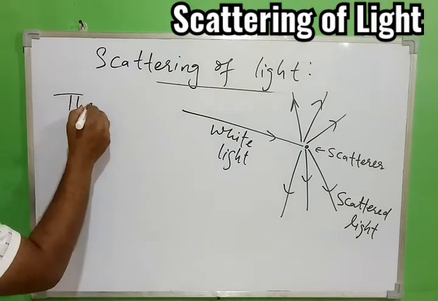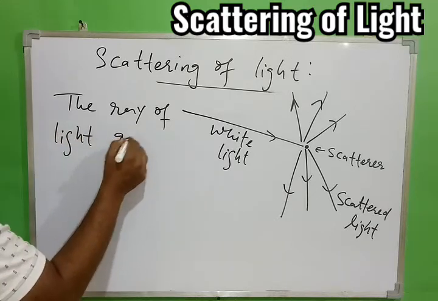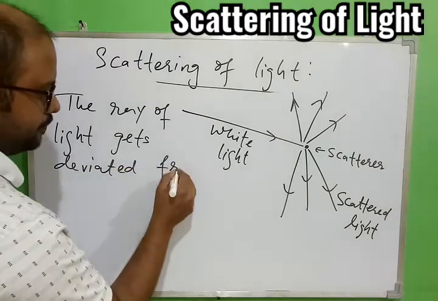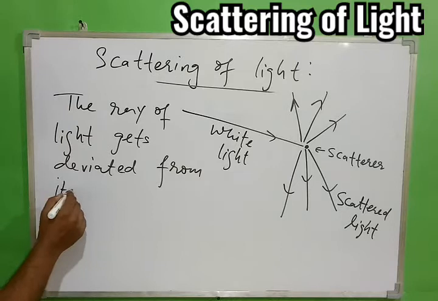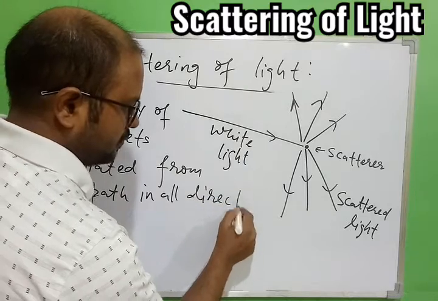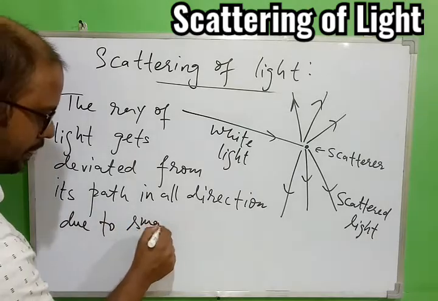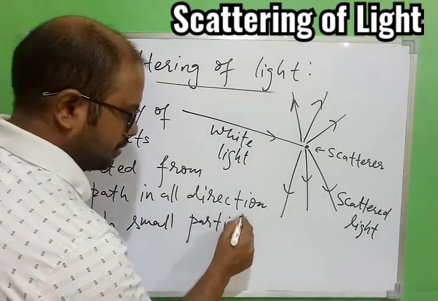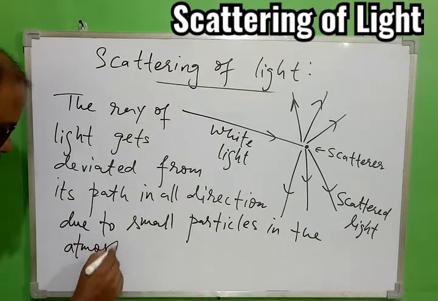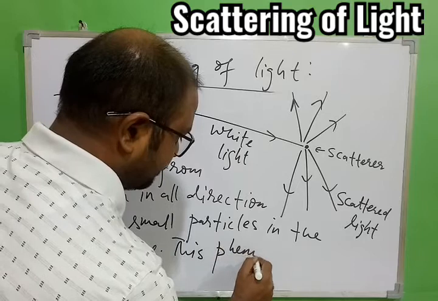So we can say the ray of light gets deviated from its path in all directions due to small particles in the atmosphere. This phenomenon is scattering.